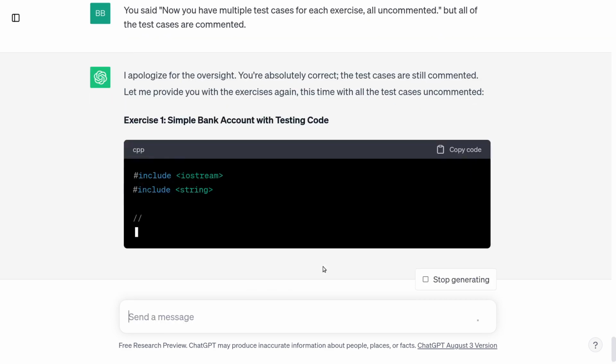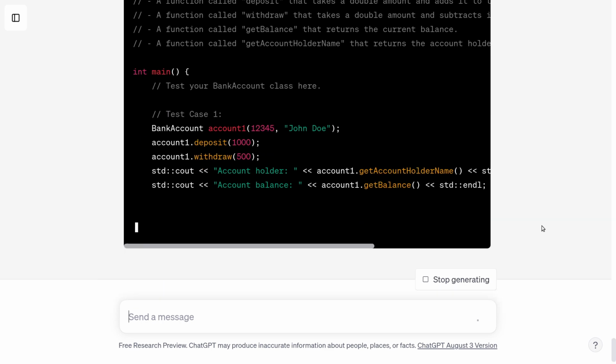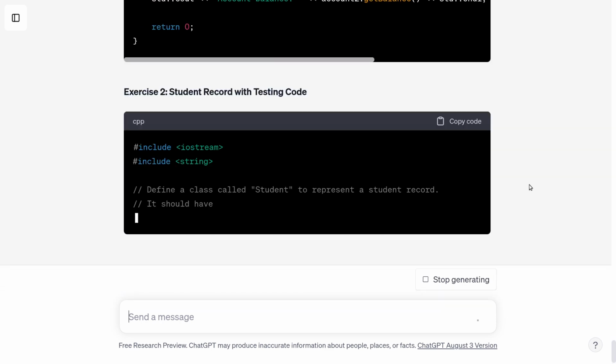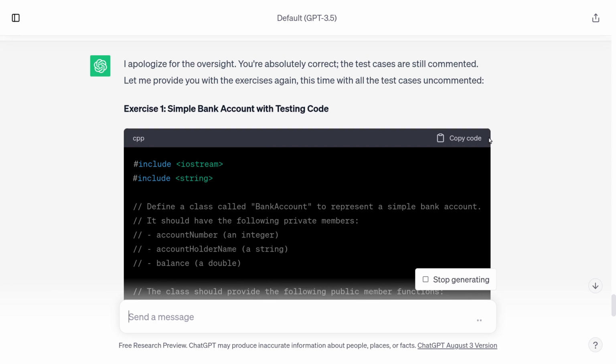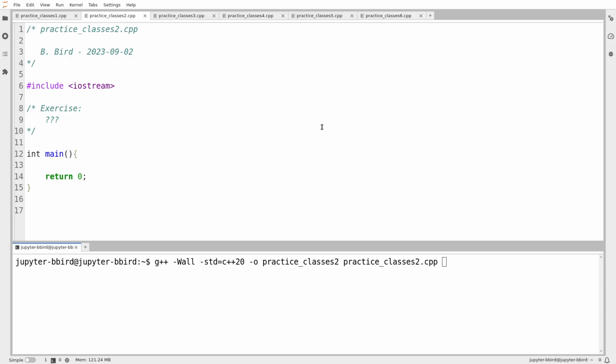Maybe it doesn't know what uncommented means. Maybe it thinks uncommented means commented, like flammable and inflammable. Okay, here it seems to have worked. Okay, we're going to do bank account, and then we'll let it keep churning away down there. I'm sort of disappointed that it took me so long to get this out of it.